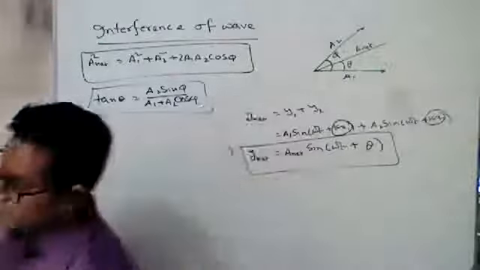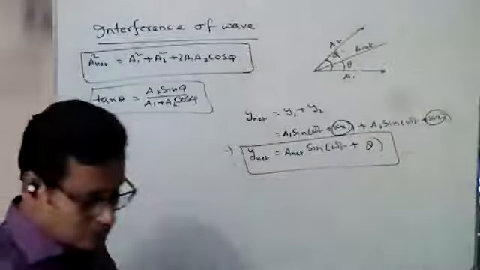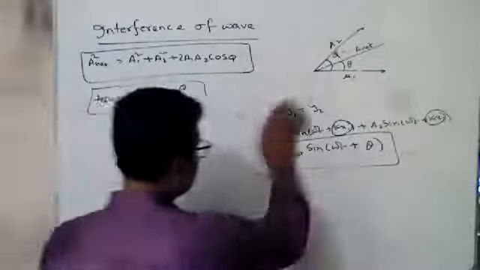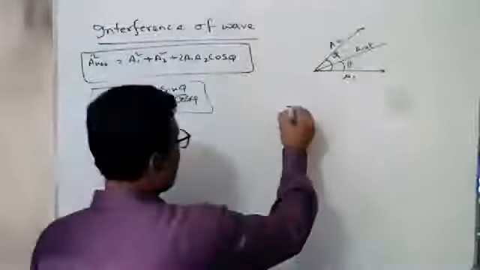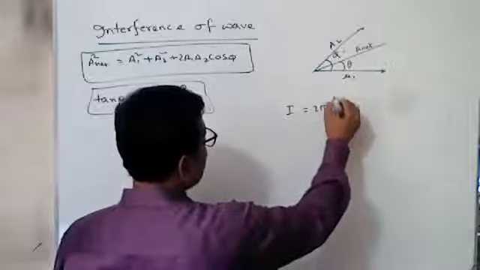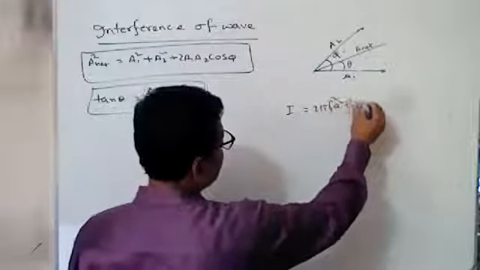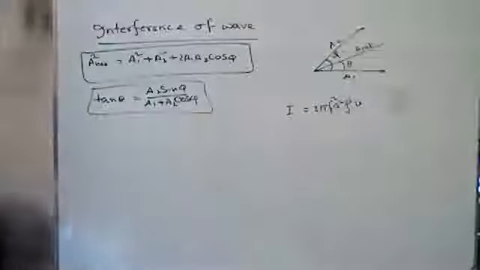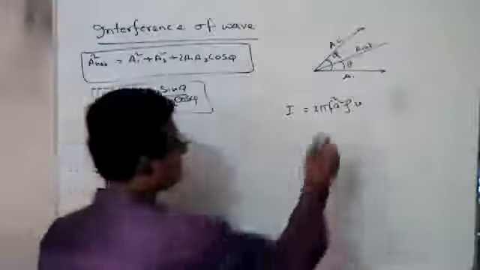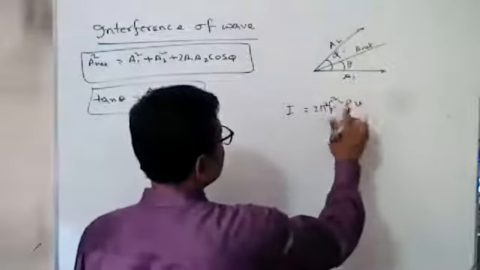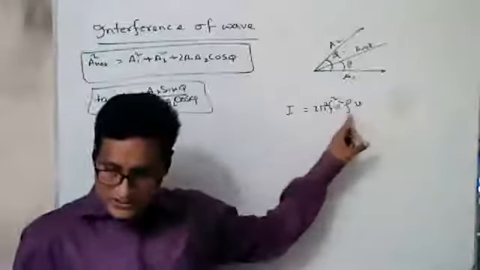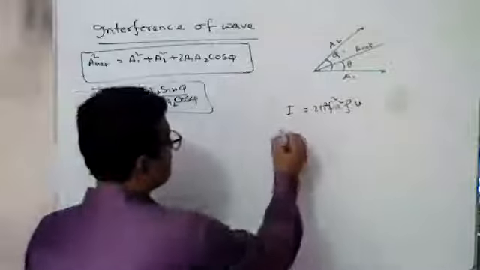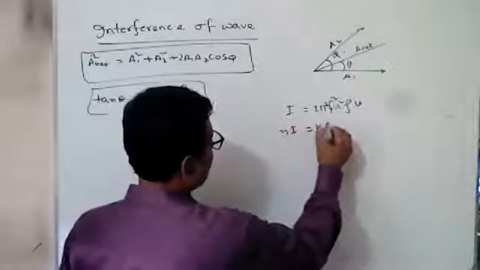Okay, what is the relation between the amplitude and intensity of the wave? Now come on, intensity. We know intensity I equals 2 pi square a square f square rho v, where capital A is the amplitude. If v is constant, rho is constant, and f square is constant, we can consider I equals k A square.